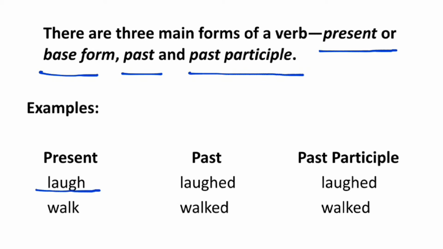Love is a verb and this is the present form or the base form, and the past form of the verb is loved and past participle form is also loved. Walk is the base form or the present form. Past form of the same verb is walked and past participle form is walked.